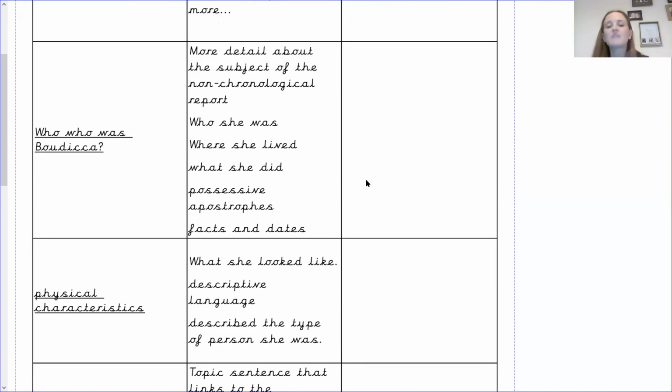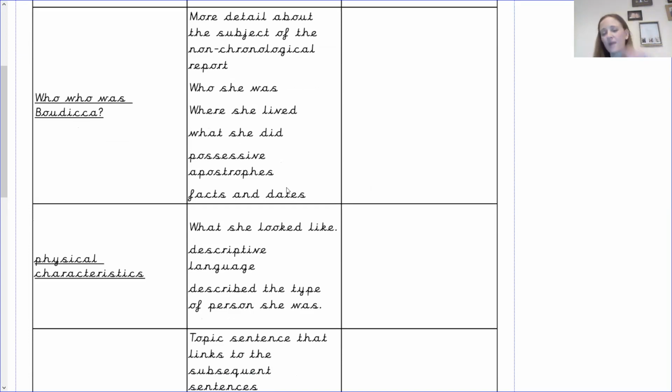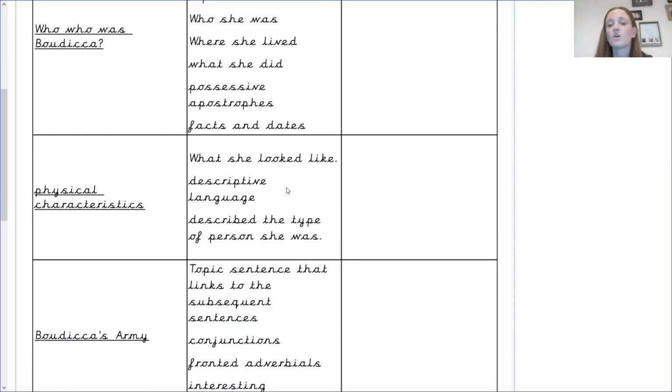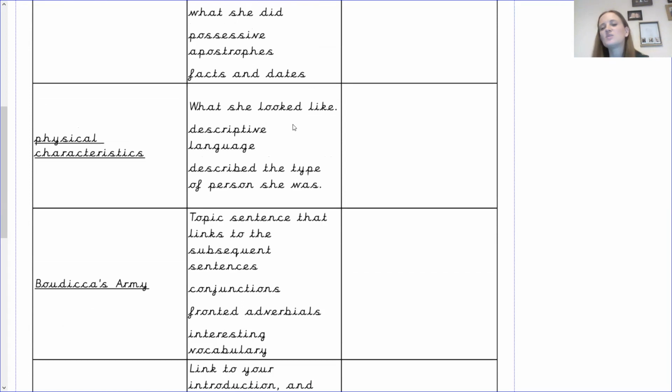Those also, if I had more information to write about where she lived, we could actually make that into a different paragraph, but I've put them all together because it's just quick things that we can learn more about her life. I've made sure to use possessive apostrophes, and obviously, as with all the paragraphs, we've included facts and dates because that is important when we're doing a non-chronological report. Physical characteristics, we've got what she looked like, we've used descriptive language, we've described the type of person she was, not just the fact that this is what she looked like. We've also said she was fierce.